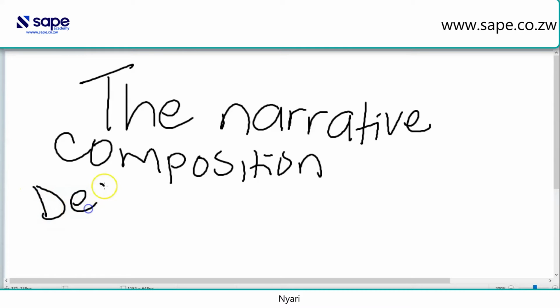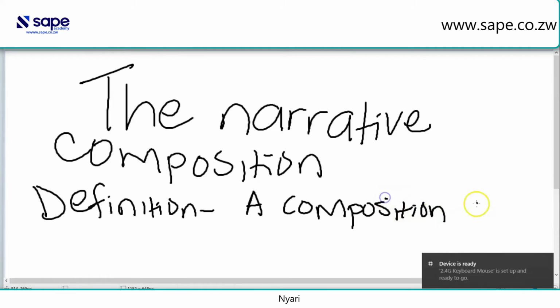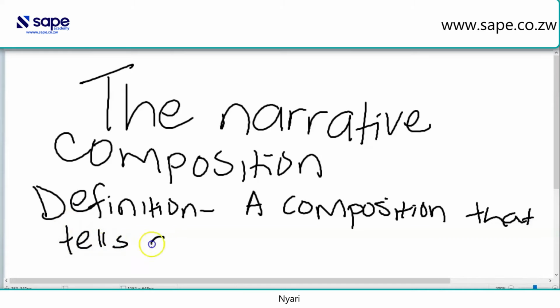So definition. A composition that tells a story, real or imagined.